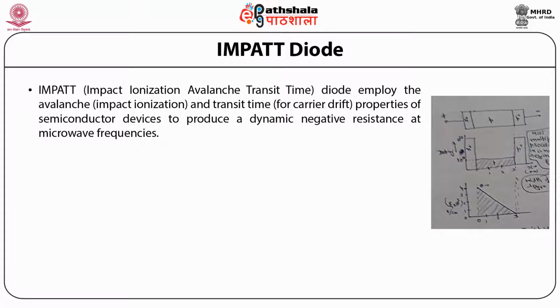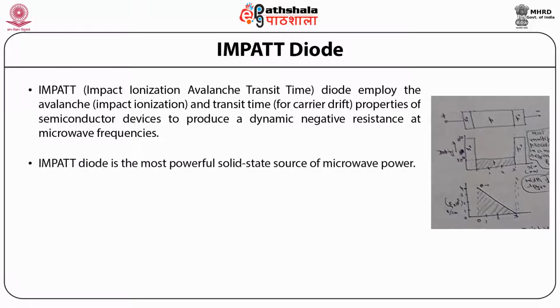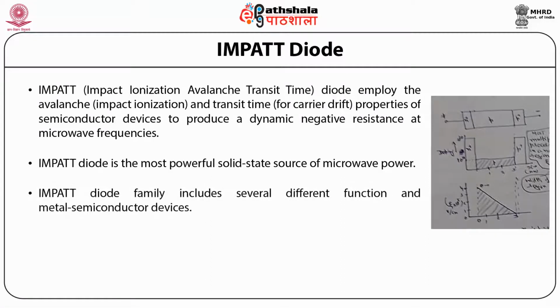Impact diode, where impact means impact ionization avalanche transit time diode, employs the avalanche impact ionization and transit time carrier drift properties of semiconductor devices to produce a dynamic negative resistance at microwave frequencies. So the impact diode is the most powerful solid state source of microwave power. The impact diode family includes several different junction and metal semiconductor devices.